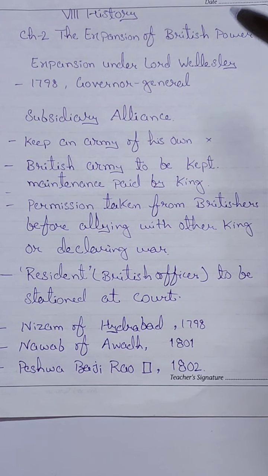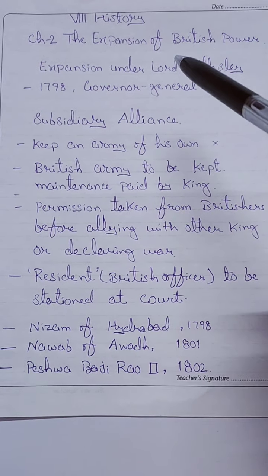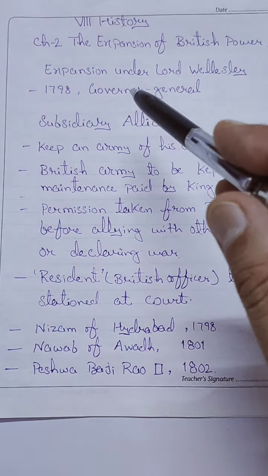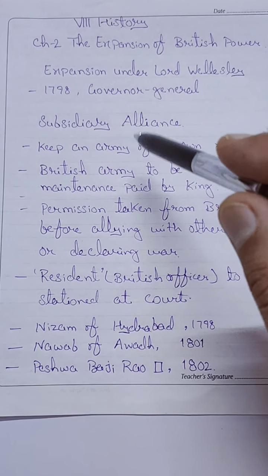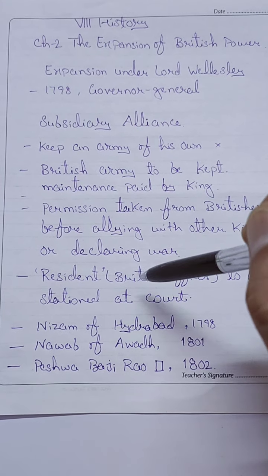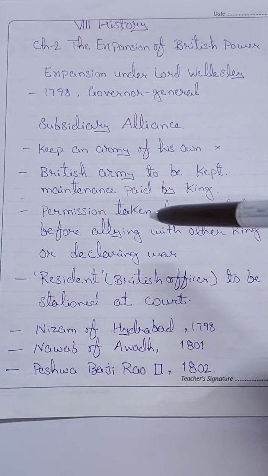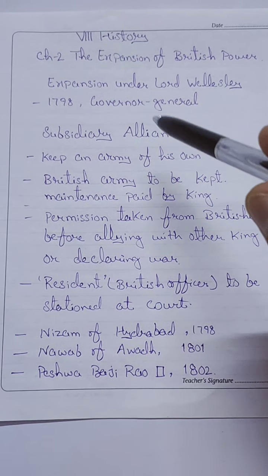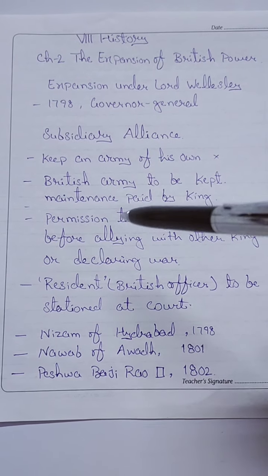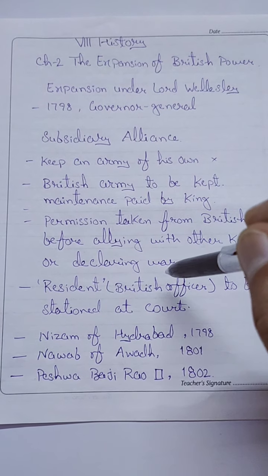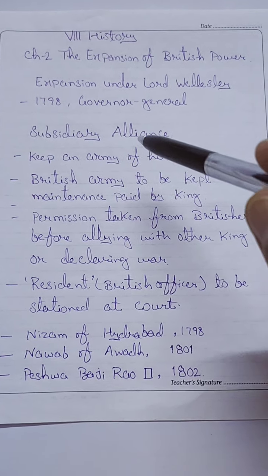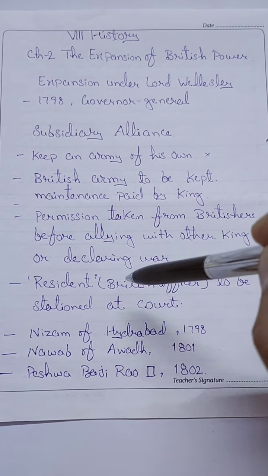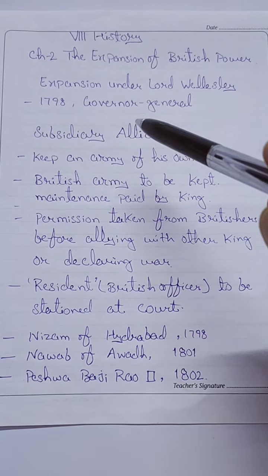Welcome students. In this video we will discuss the expansion of British power, the various doctrines and alliances used by the British Governor Generals to annex the Indian territories. In the last video we discussed how the Britishers, who stepped on Indian soil as traders, took advantage of the political instability and established themselves as a supreme political power. So let's start.